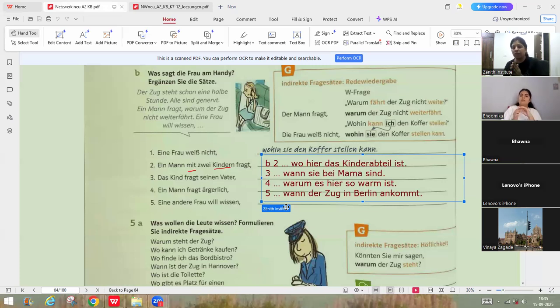Otherwise, if the subject is third person singular, for example in the second sentence and the fifth sentence, the subject is the same, like where is the kids' compartment, or when the train will arrive. In these two cases, your subject is not changing. Actually, for the fourth also. Only for the third, we are changing the subject, because they are saying when we will arrive. So when you convey when they will arrive, that way you are saying. Bhavna, you are getting a little clarity here.